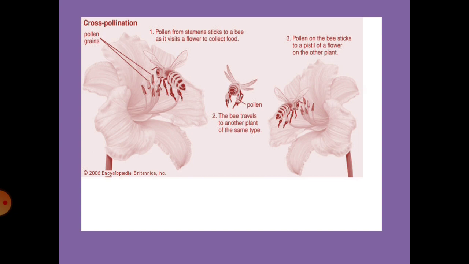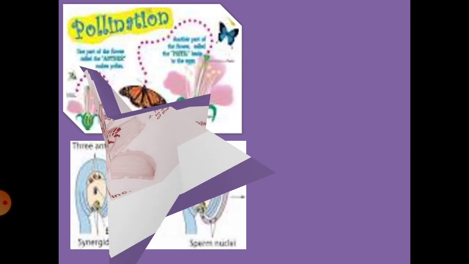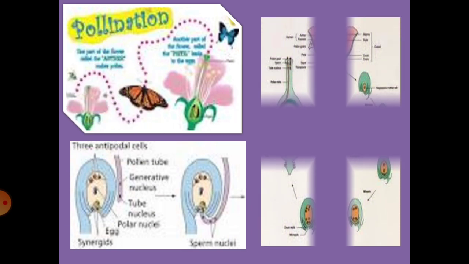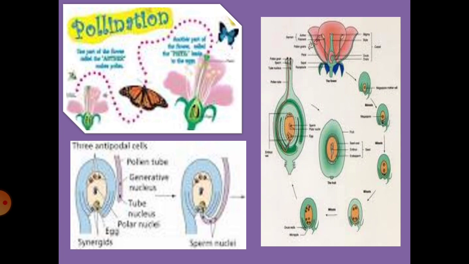So when the bee flies to another flower, the pollen dust enters the stigma of another flower of the same plant or another flower of a different plant. Hence this is referred to as cross-pollination. The pollinating agents help in cross-pollination. Here in this picture also you can see how cross-pollination has occurred due to the butterfly.